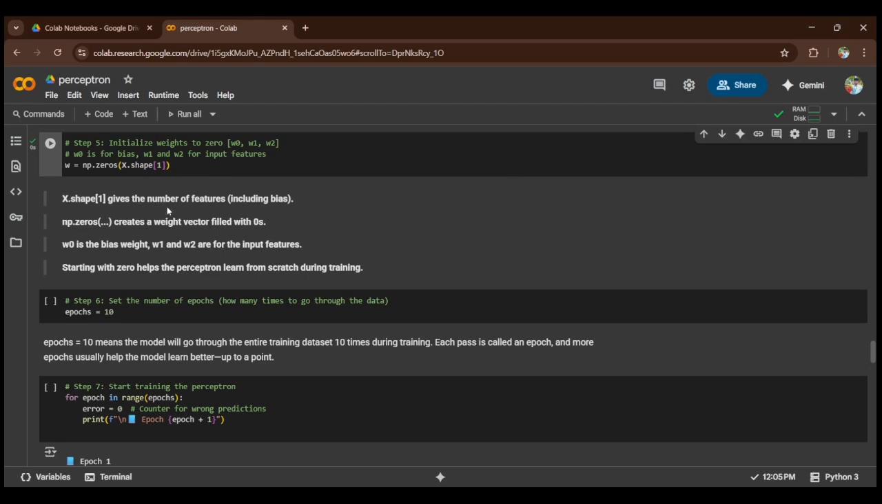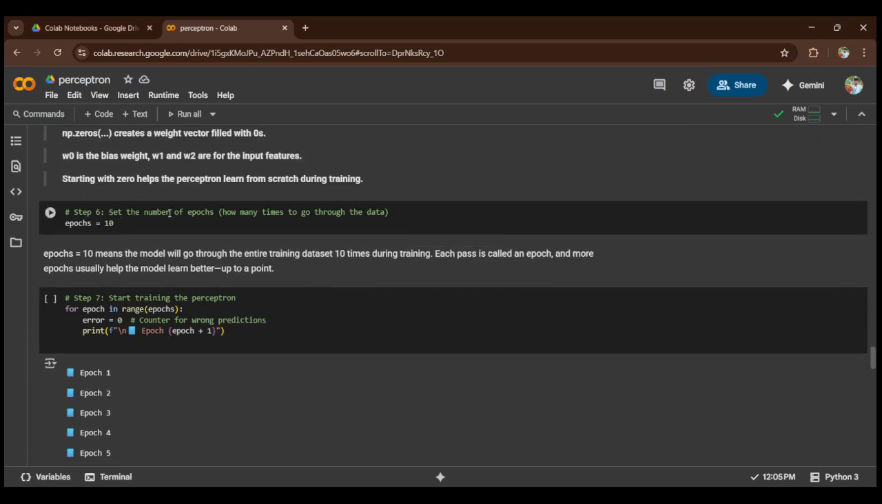Here the x shape gives the number of features including bias. Okay, np.zeros is used for creating a weight vector filled with zeros. W0 is a bias weight, W1 and W2 are the input features. Starting with zeros helps the perceptron learn from scratch during the training.